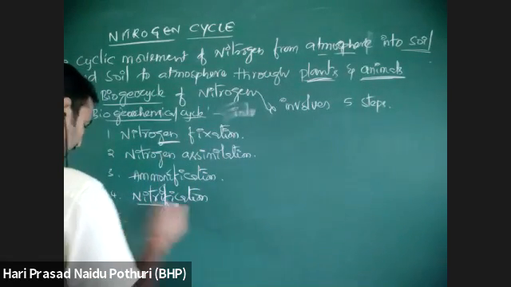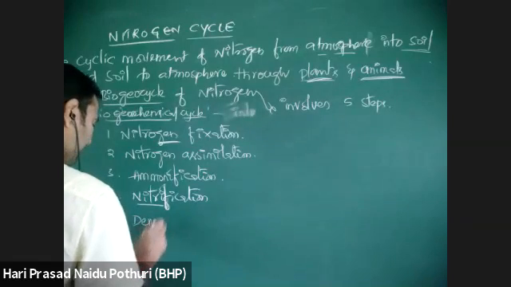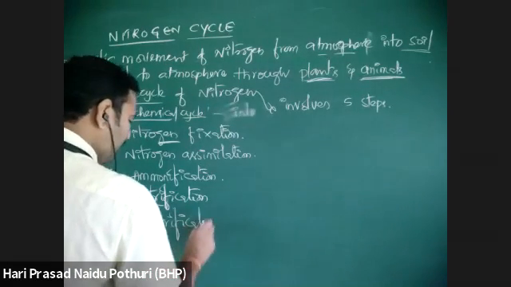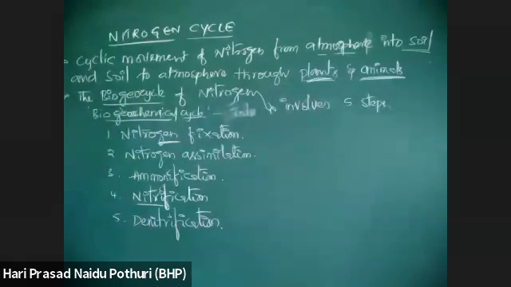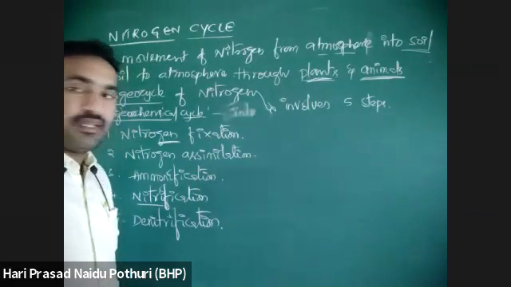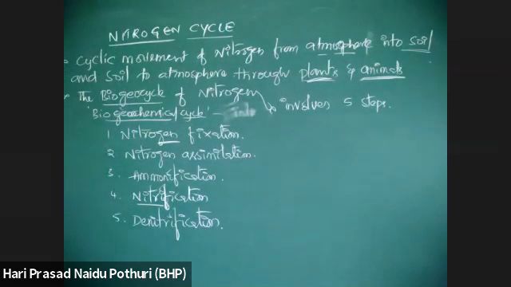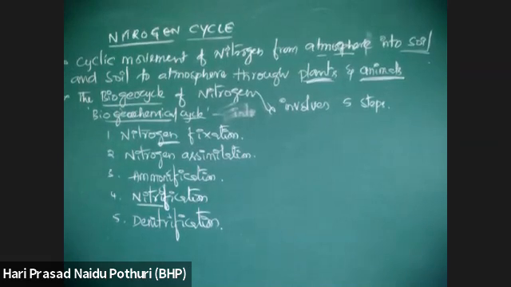Then finally the nitrates or nitrites which are formed are further converted into molecular or atmospheric nitrogen by a process called denitrification. This is the overall steps of the nitrogen cycle. I will explain with the schematic representation. You copy this, then I will write that schematic representation and explain.